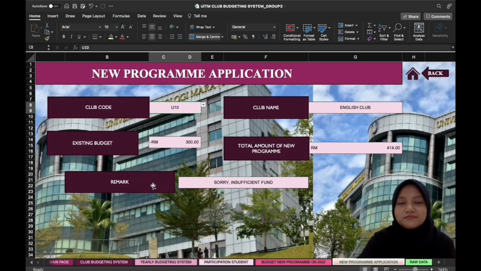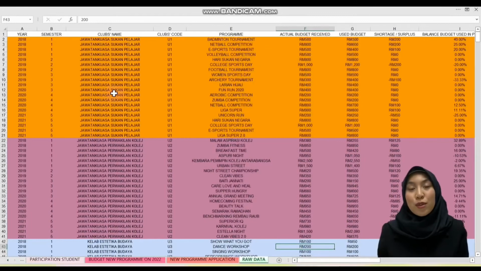So basically, this is the new program application sheet that each club has to look at when they are planning to do a new program for their club. Because if they are not looking at this sheet in this system, they are not going to know whether their budget is sufficient or insufficient for them to do the next program for their club for the year of 2022. Next, we move into the last sheet, which is the raw data sheet.